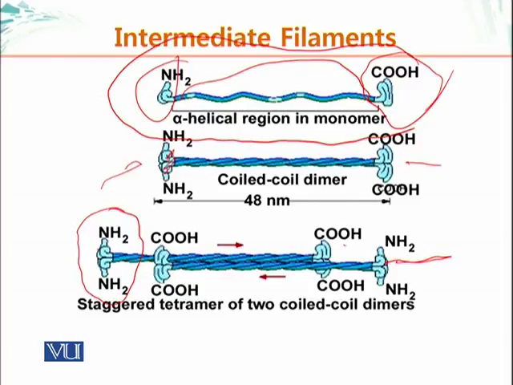The other dimer does not start at the same place where the previous dimer started; it starts somewhere in the middle of this dimer. So this is the anti-parallel orientation. The dimers associate with each other in an anti-parallel fashion, whereas two monomers associate with each other in a parallel fashion.